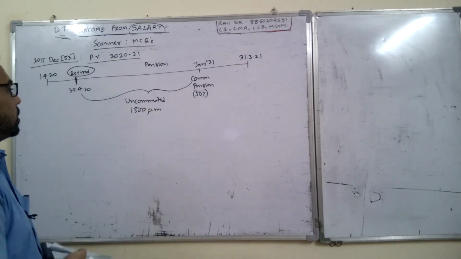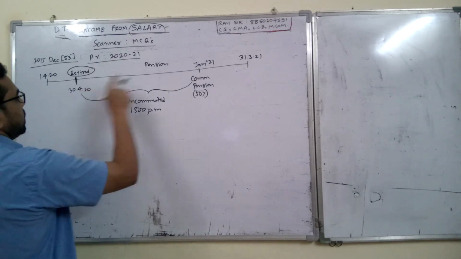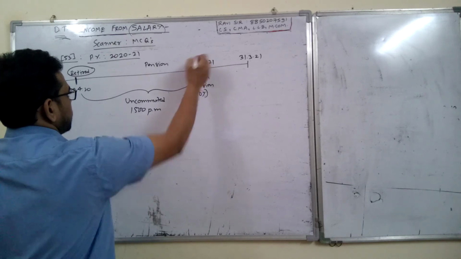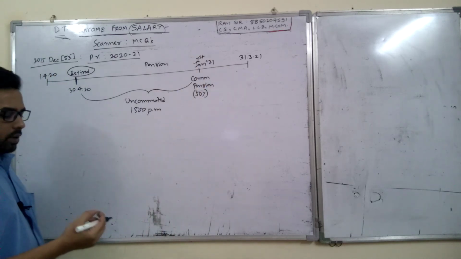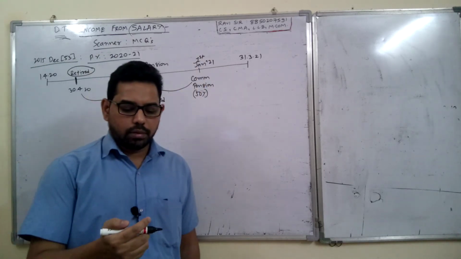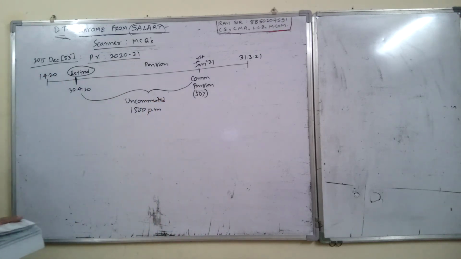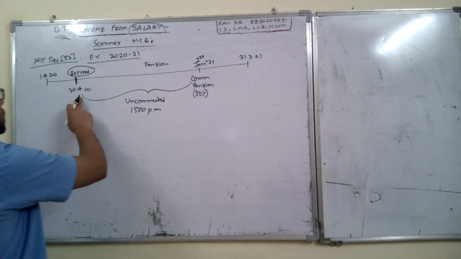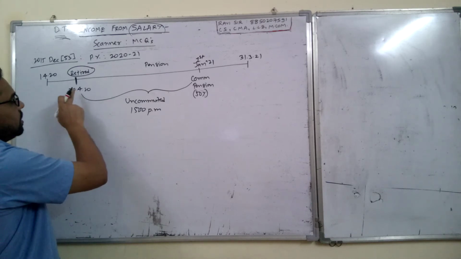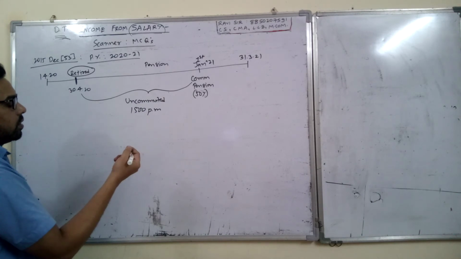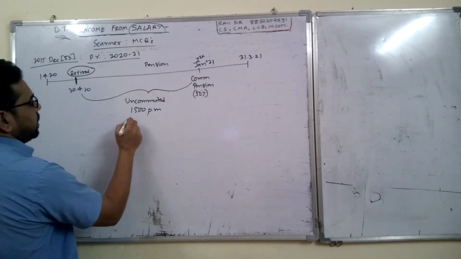Now you can count the number of months from April to December. Jan means you can say 1st Jan. Sorry, this is 30 April, so obviously he will start receiving the pension from 1st May. So May, June, July, August, September, October, November, December, for 8 months.